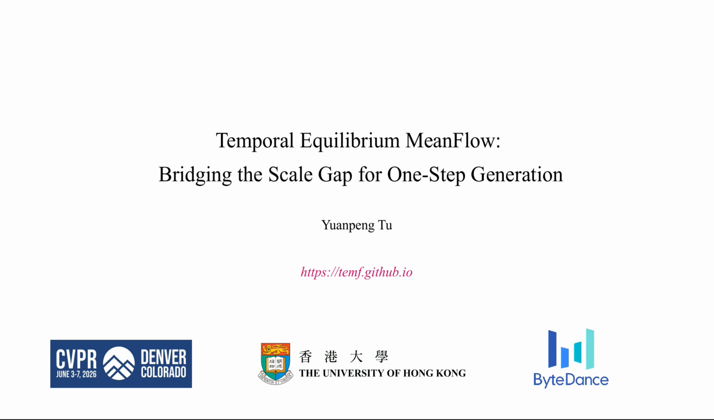While mean flow has emerged as a powerful framework capable of training few-step generative models from scratch without distillation, it hits a severe bottleneck when scaling up model capacity, a phenomenon we term the scale gap. Today, I will delve into the mathematical root of this degradation and demonstrate how our proposed temporal equilibrium and dynamic boundary scheduling mechanisms elegantly resolve it, setting a new state-of-the-art for one-step generation on ImageNet 256 by 256.